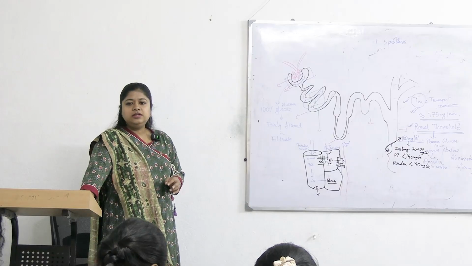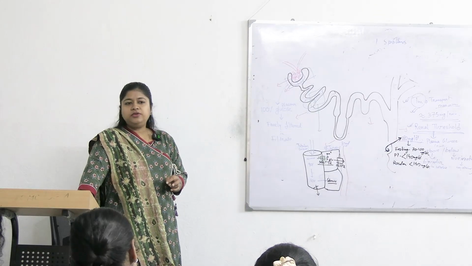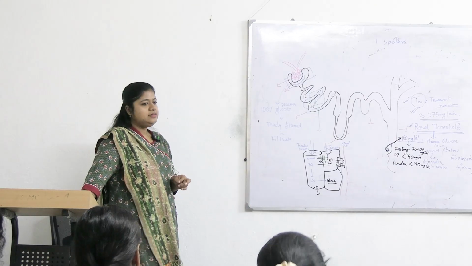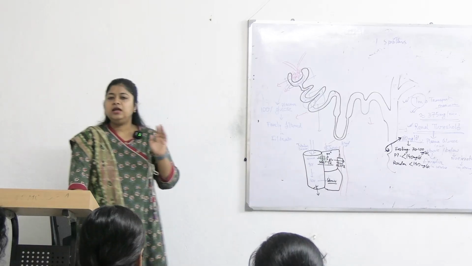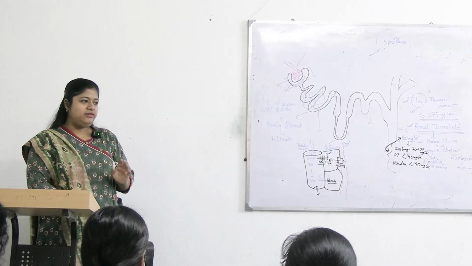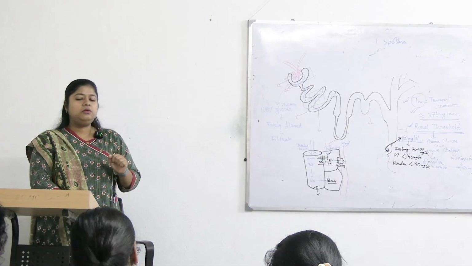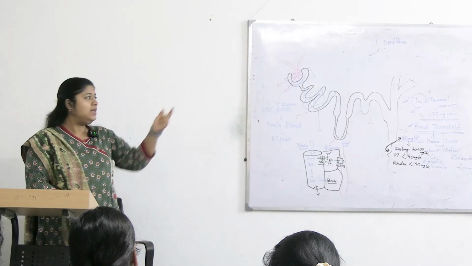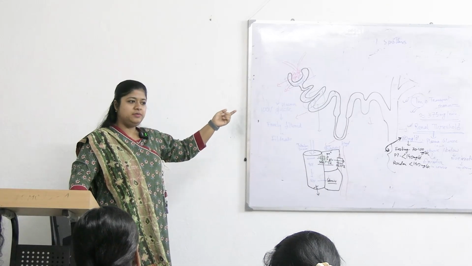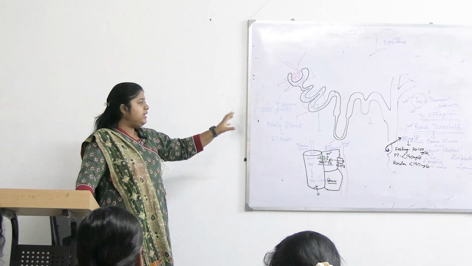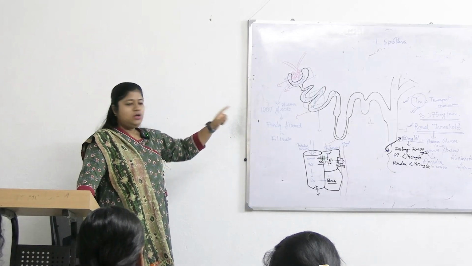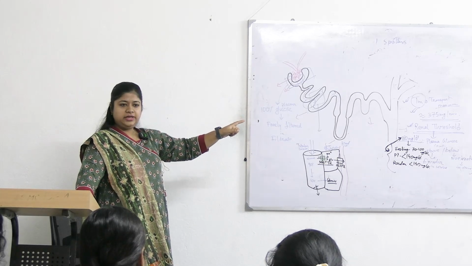Next comes the normoglycemic. From the term normoglycemic, we can say that one factor is normal. Which factor? That is the plasma glucose level is normal. So what is hampered? The other factor, that is transport maximum. For normal healthy individuals the average transport maximum value is 375 milligram per minute.